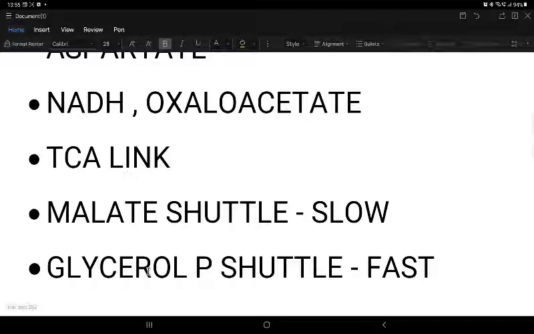In the glycerol phosphate shuttle, in the cytoplasm we use cytosolic glycerol 3 phosphate dehydrogenase, which converts NADH to NAD, and from DHAP glycerol 3 phosphate is formed. This glycerol 3 phosphate is shuttled to the mitochondrial membrane, and there FADH2 is generated in the presence of mitochondrial glycerol 3 phosphate dehydrogenase, and we get DHAP. This DHAP then comes out of the mitochondrial membrane, and one molecule of FADH2 gives rise to 1.5 ATP.